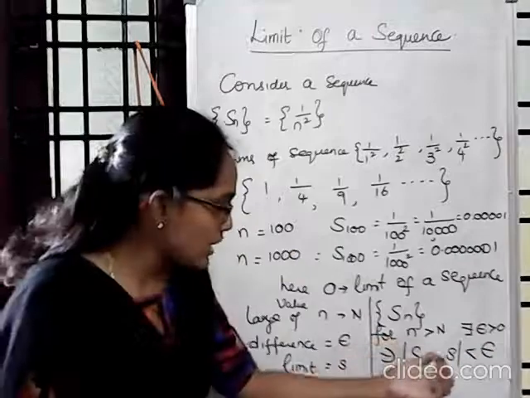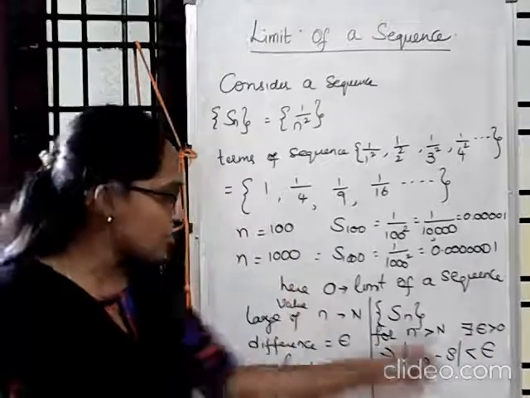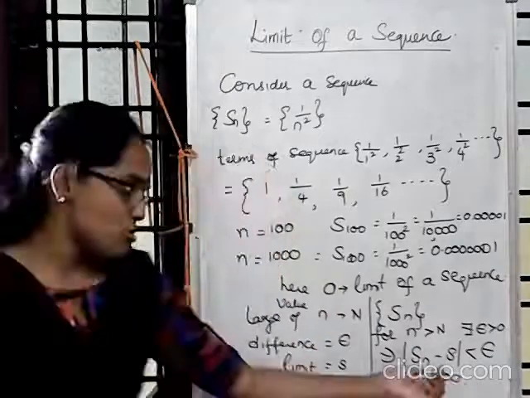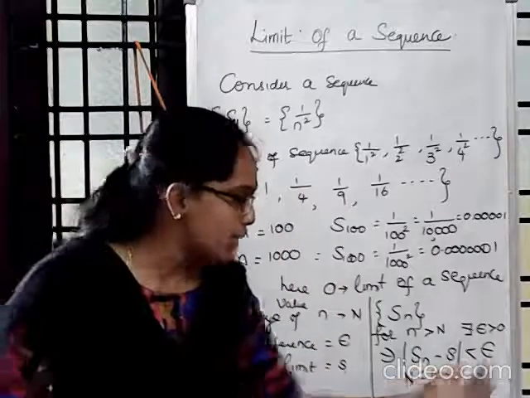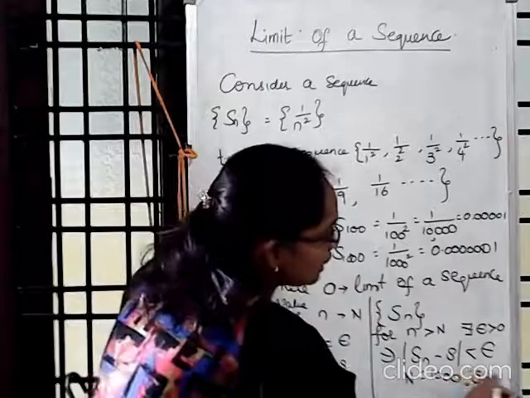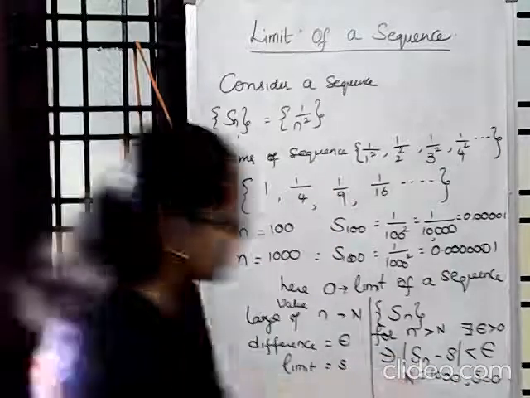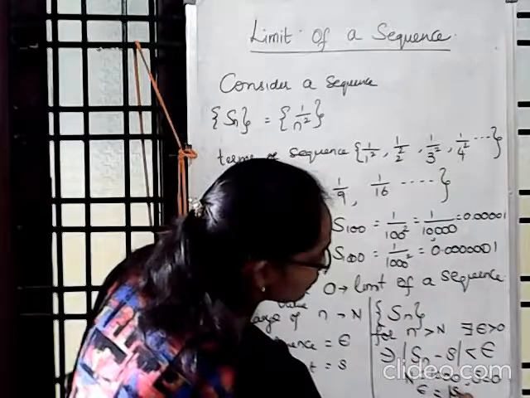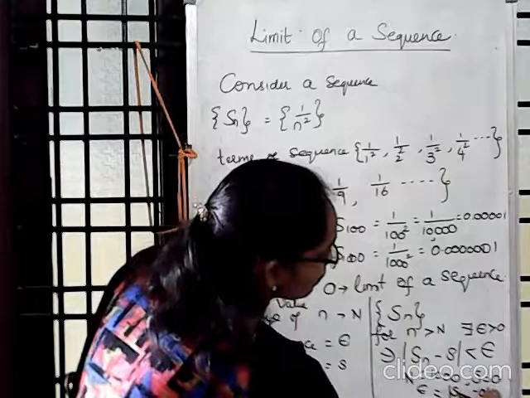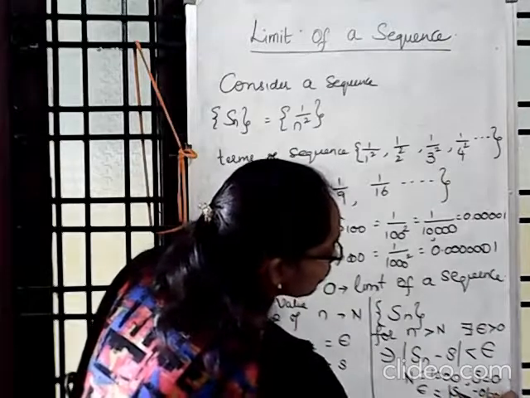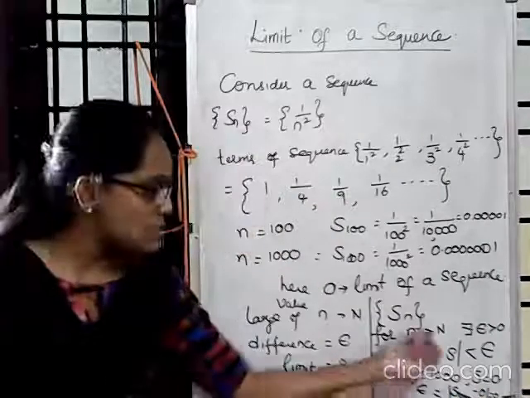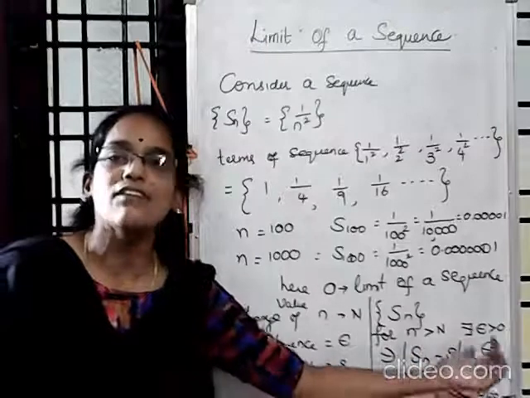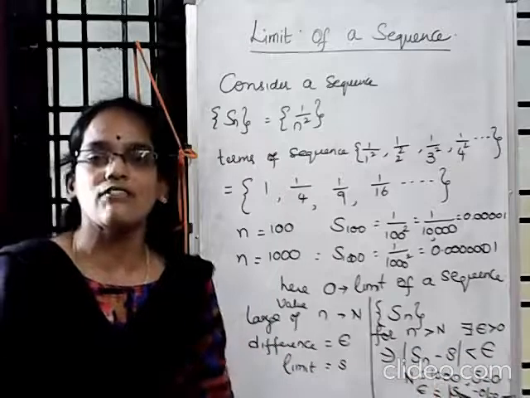Here a large value, something like n equal to 1000, will be your capital N. That means after 1000 the difference between Sn and the limit value S, that is S1000 minus 0, will be very small. So after the large value of n, the difference between the Sn value and the limit value is very small. This is the definition of limit of the sequence.